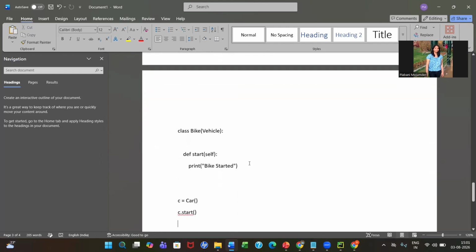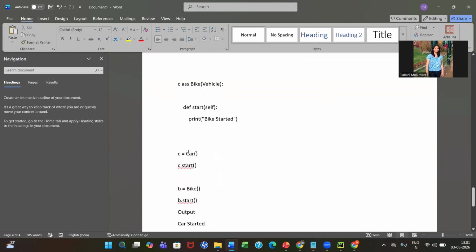Now, if I create an object of Car, I will be able to access this start method. But if I wanted to create an object of Vehicle, it will not allow me to create any object on the ABC class, because an abstract class will not allow object creation, and the method in that class is an abstract method.